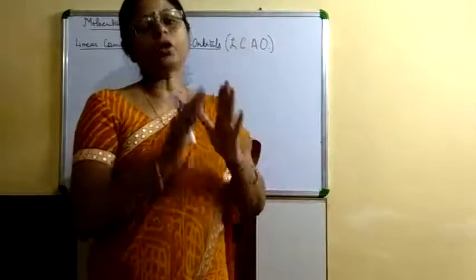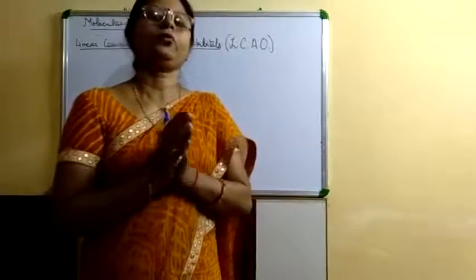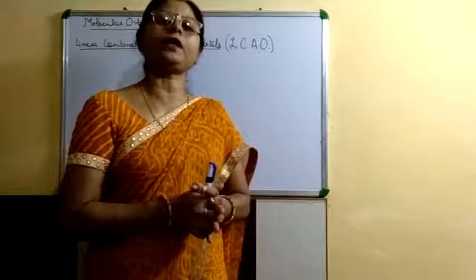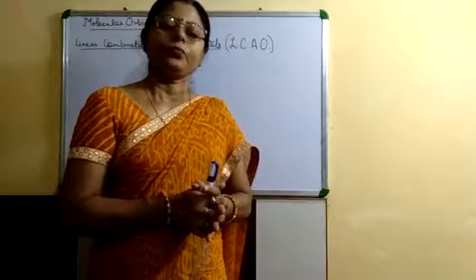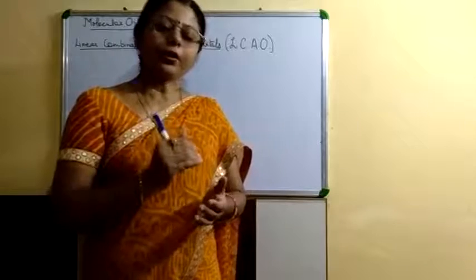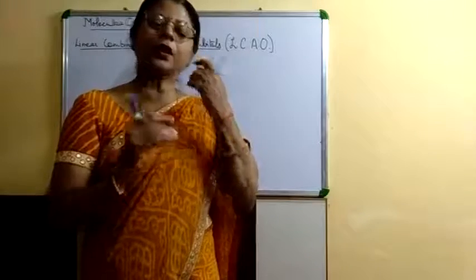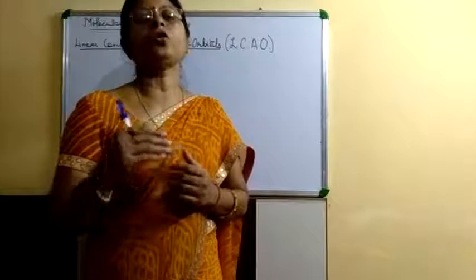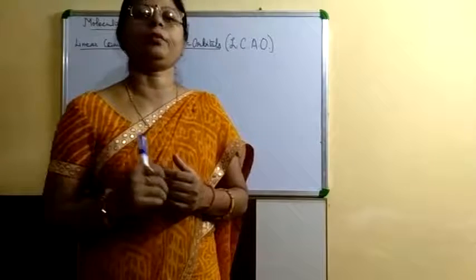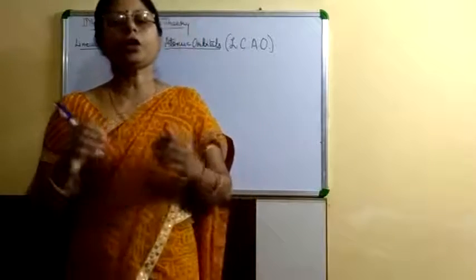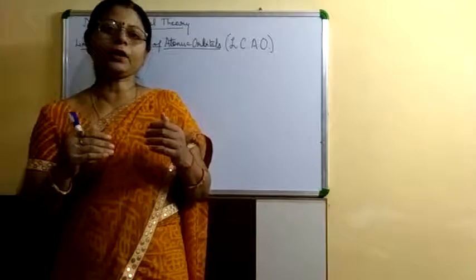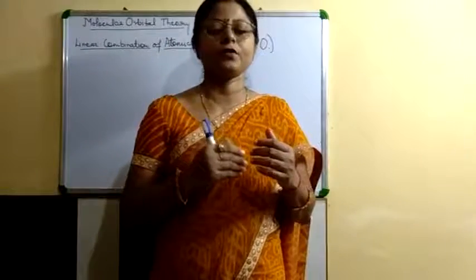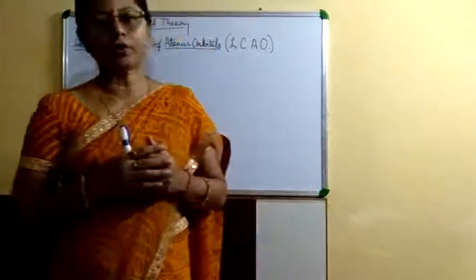Now, molecular orbital theory. Molecular orbital theory was proposed by Robert Mulliken in 1932. According to this theory, when two atomic orbitals combine together, they form a new orbital known as molecular orbitals, because an atomic orbital is considered as an electron wave.